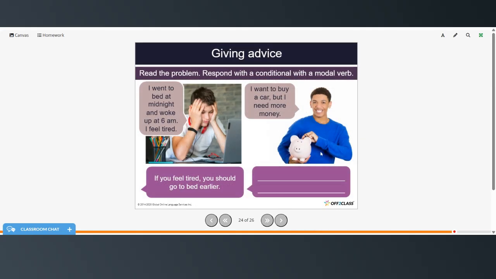Now read the problem and respond with a conditional with a modal verb. I went to bed at midnight and woke up at 6 a.m. I am tired. So if you feel tired, you should go to bed earlier. So go ahead and try these. Make a conditional sentence with a modal verb for this situation.